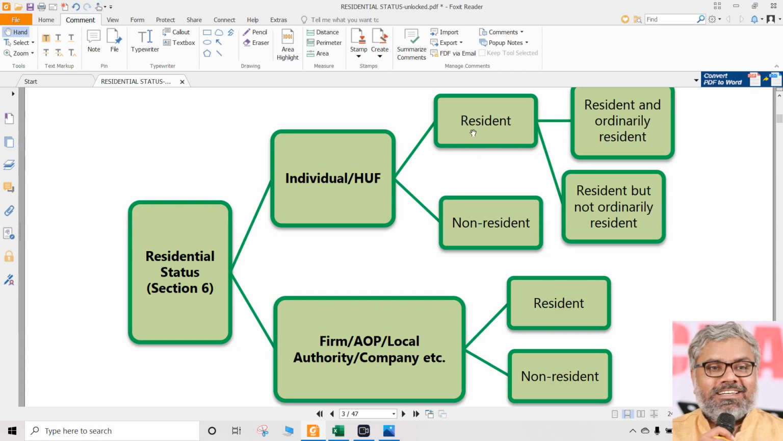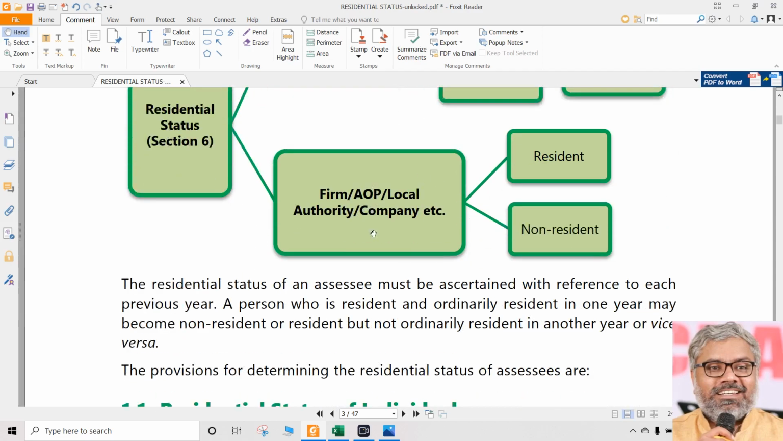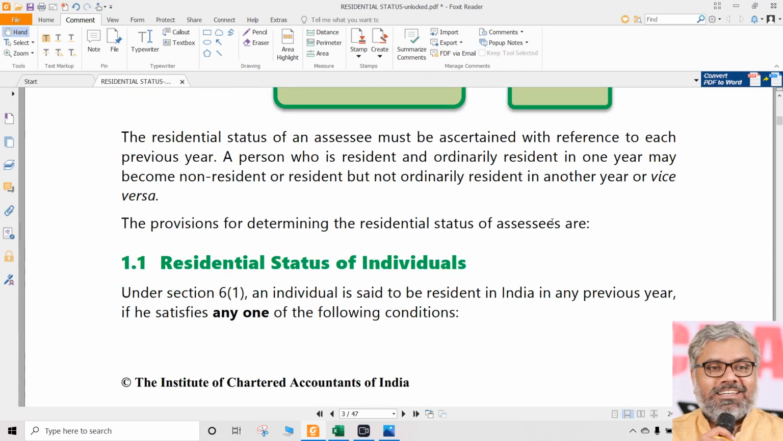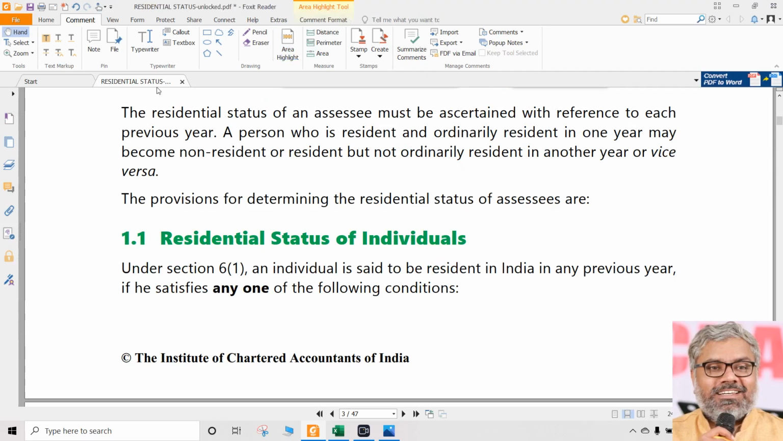But if an individual is resident, you cannot call that a residential status. You have to further inquire whether that individual is ordinarily resident or not ordinarily resident. If he is ordinarily resident, we call him ROR. If he is not ordinarily resident, we call him RNOR. For all other types of SSCs, there is no such classification, only two things directly, either resident or non-resident. That's all.